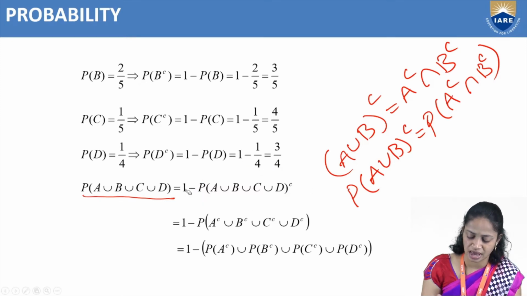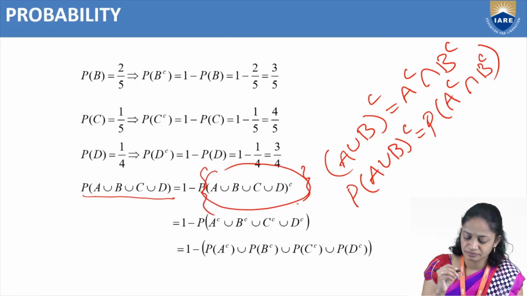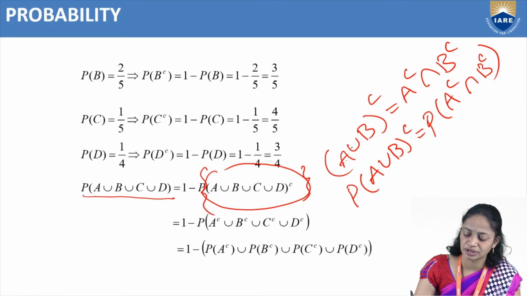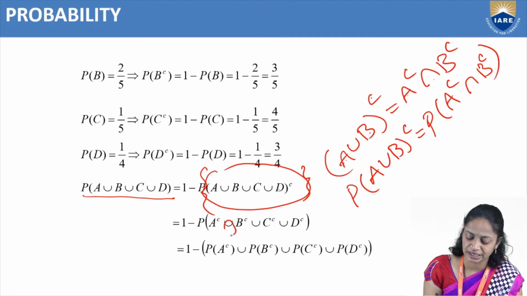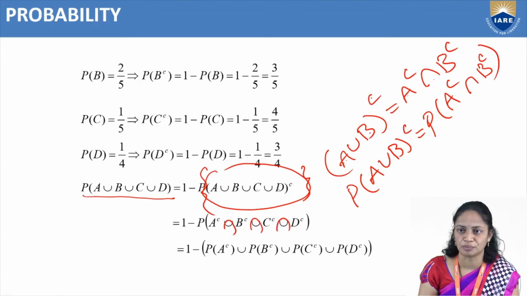Here we have A union B union C union D whole complement. We know that A union B whole complement equal to A complement intersection B complement, right? So A union B union C union D whole complement equal to A complement intersection B complement intersection C complement intersection D complement.